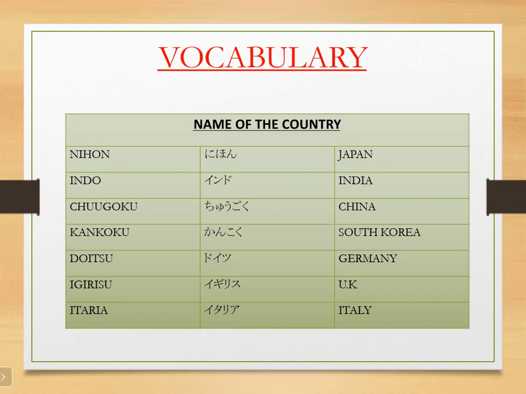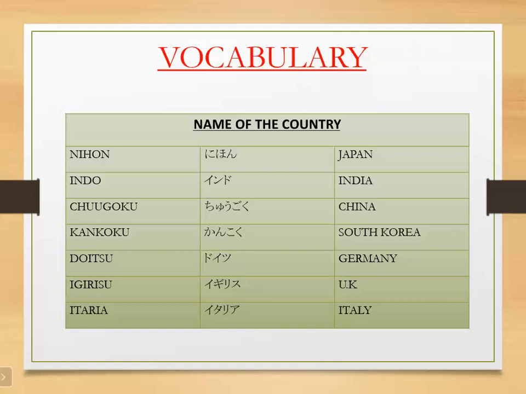So India is pronounced as Indo in Japanese language. China is Chugoku in Japanese. We will learn how to form nationality by using these country names. India is Indo. Indian is not Indo. In our next slide, we will learn how to say Indian.